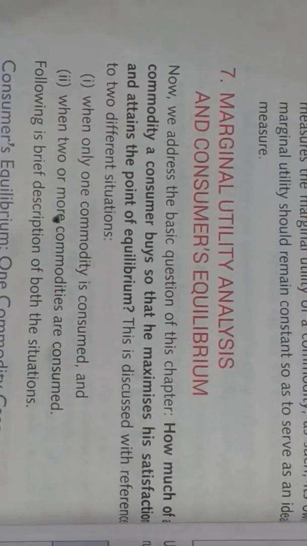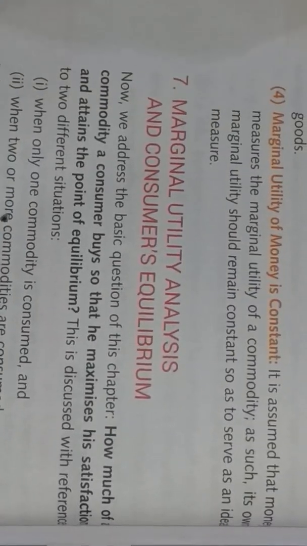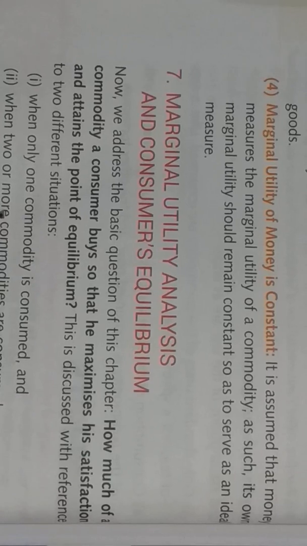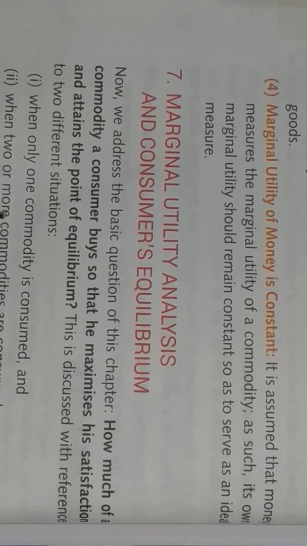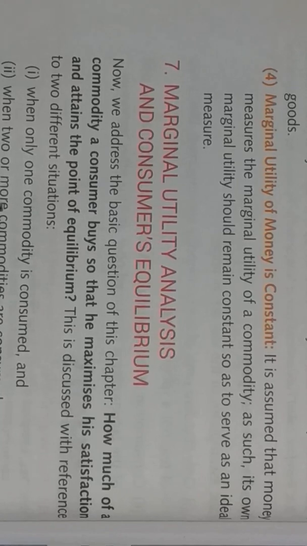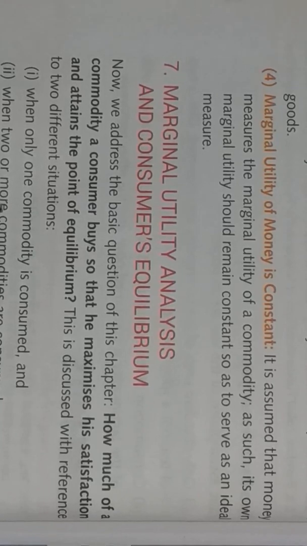Okay, now we will make a relation between the marginal utility of money and the consumer's equilibrium. Many times we face a situation in which a consumer has to decide what quantity he should buy to maximize his or her satisfaction or attain the point of equilibrium.